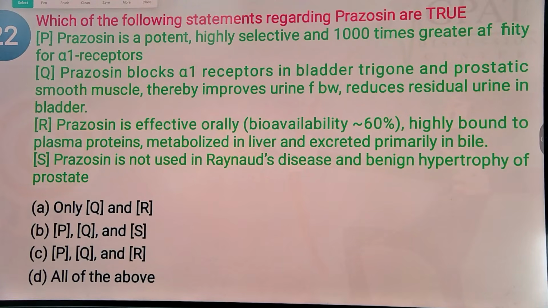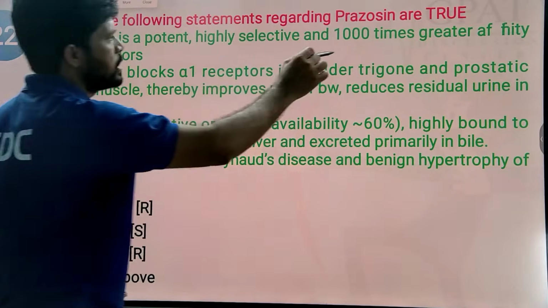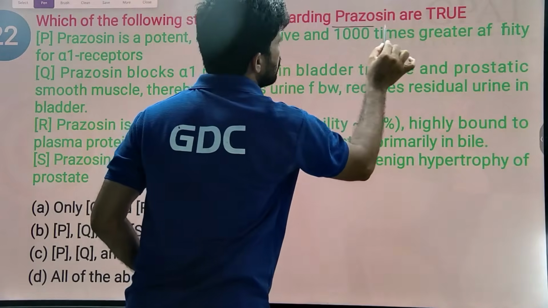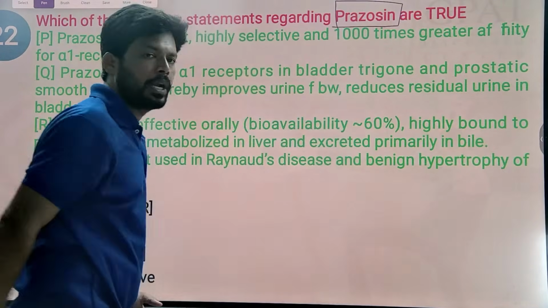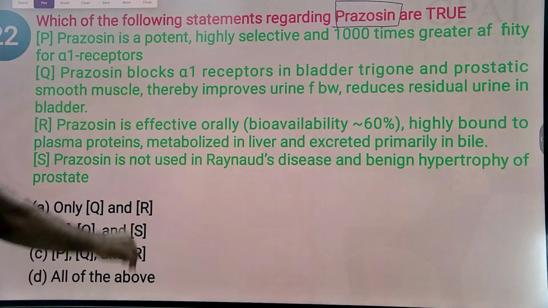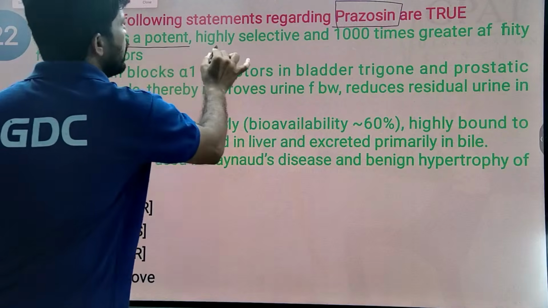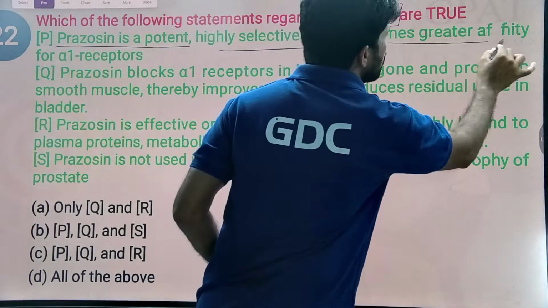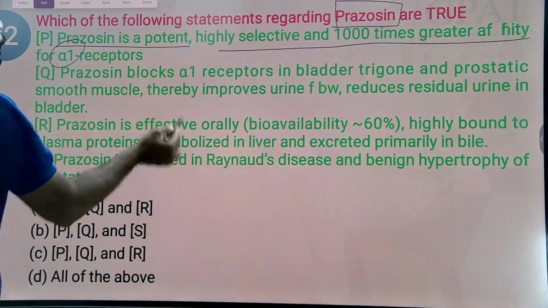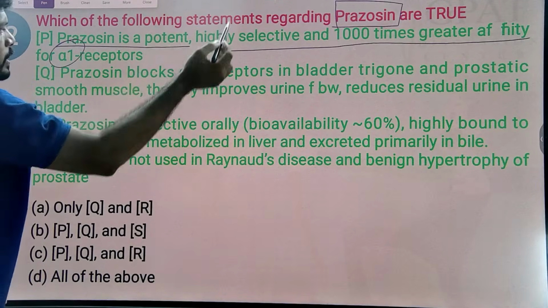Which of the following statements regarding prazosin are true? Prazosin is a selective alpha receptor blocker. Alpha receptors are located in the brain, and prazosin, a selective alpha-1 blocker, helps in the treatment of severe hypertension. Prazosin is a potent, highly selective receptor blocker. Yes, that's correct. Simple. Potent, at low dose it produces action.